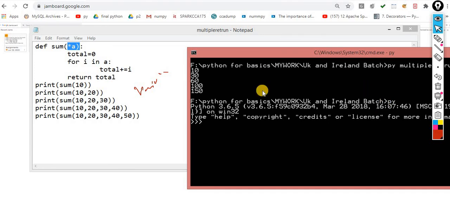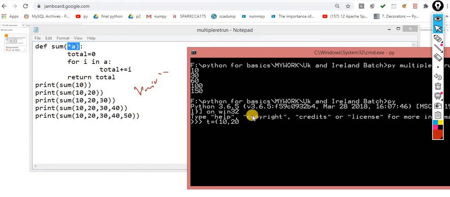No. By default, when I use this kind of symbol, then it will use it like this. Otherwise it's not possible. If you don't put the asterisk sign, then what's going to happen? It will take only one value, that would be only 10.